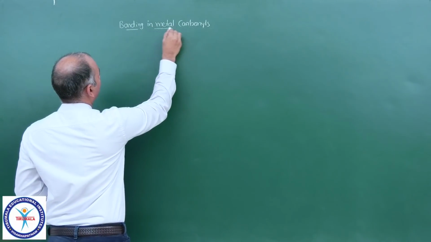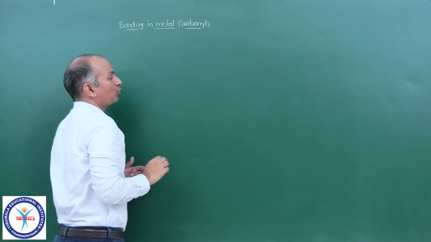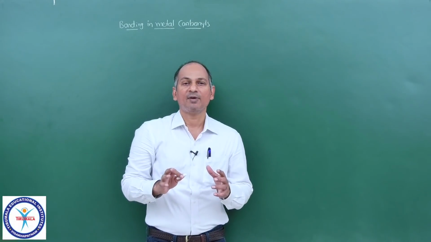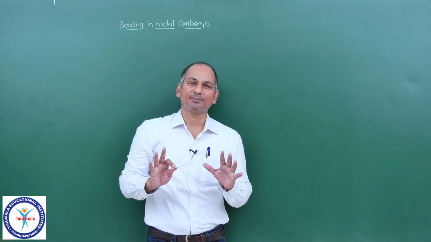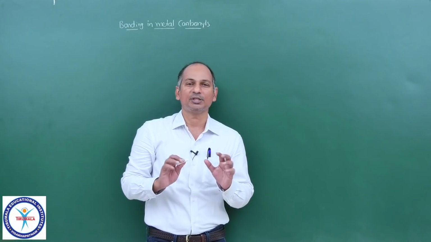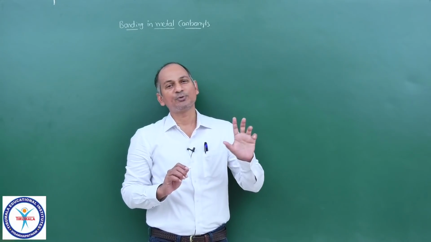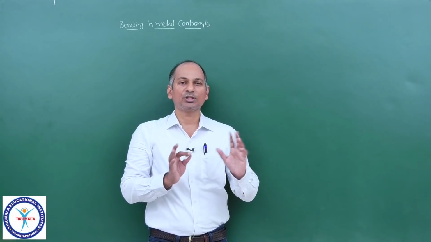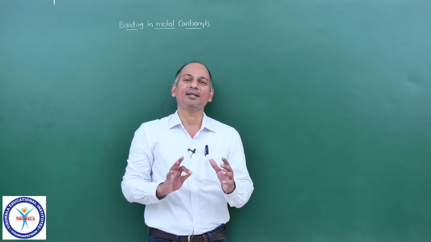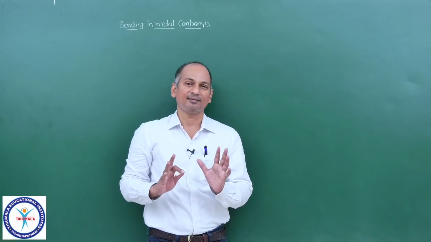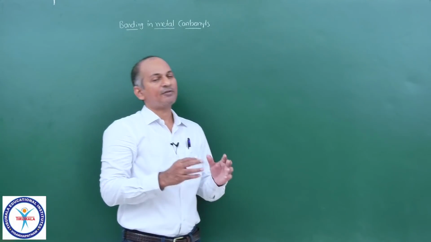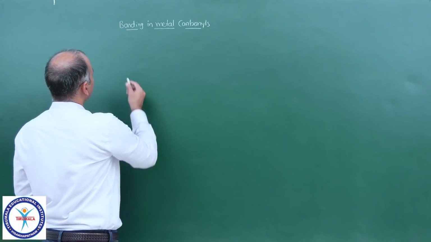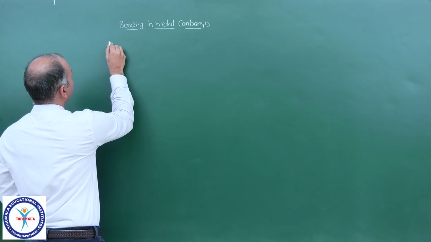And actually you can discuss this bonding from 2 different aspects. One from valence bond theory. Valence bond theory successfully explains the bonding in metal carbonyls. And the other is molecular orbital theory. So both theories can satisfactorily explain the bonding in metal carbonyls. Now first let us come to valence bond theory. So what exactly happens in metal carbonyls is, suppose this is the metal.